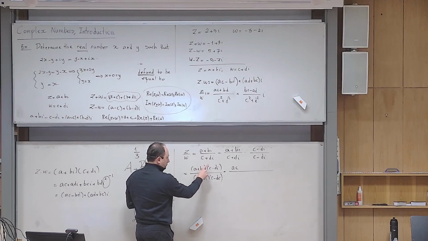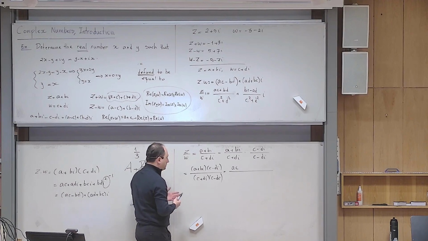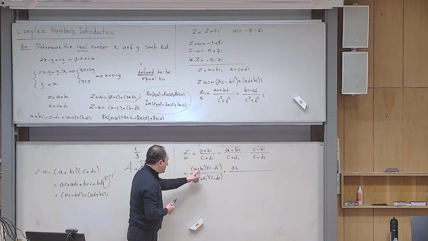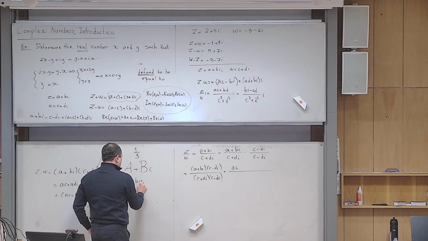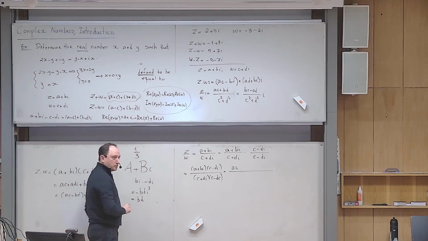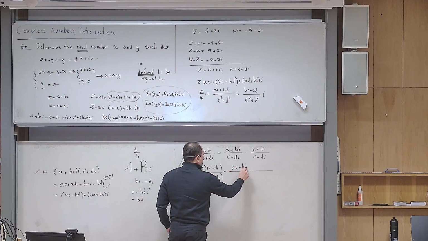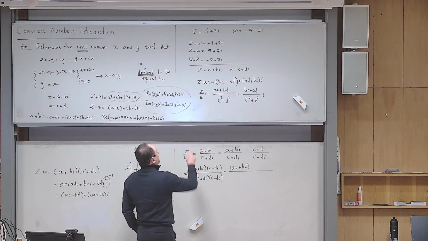Do you agree with me? If I multiply this with that one, then it gives me an i squared. i squared is minus 1. So what will be the answer? So let me write it. Bi multiplied by minus Di becomes minus BD i squared. But i squared is negative 1. That becomes BD. And BD, I put it next to this one. Yes, I wrote it correctly.